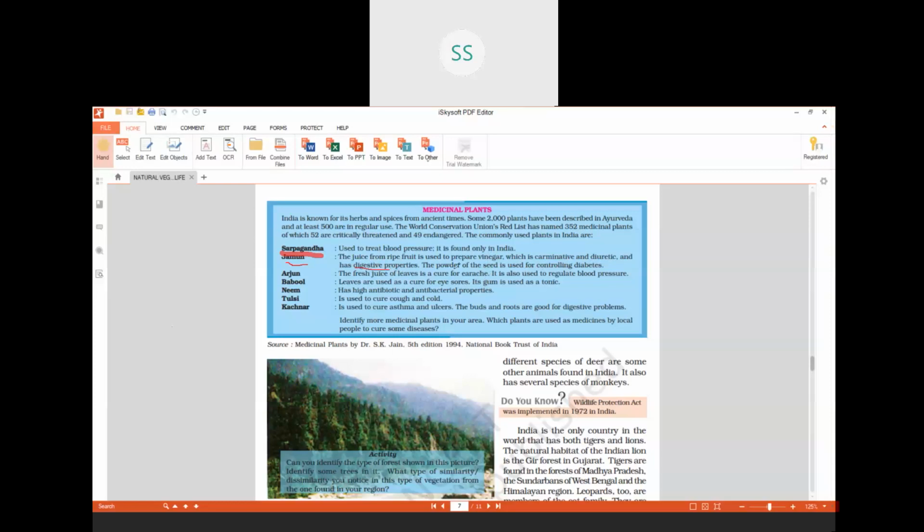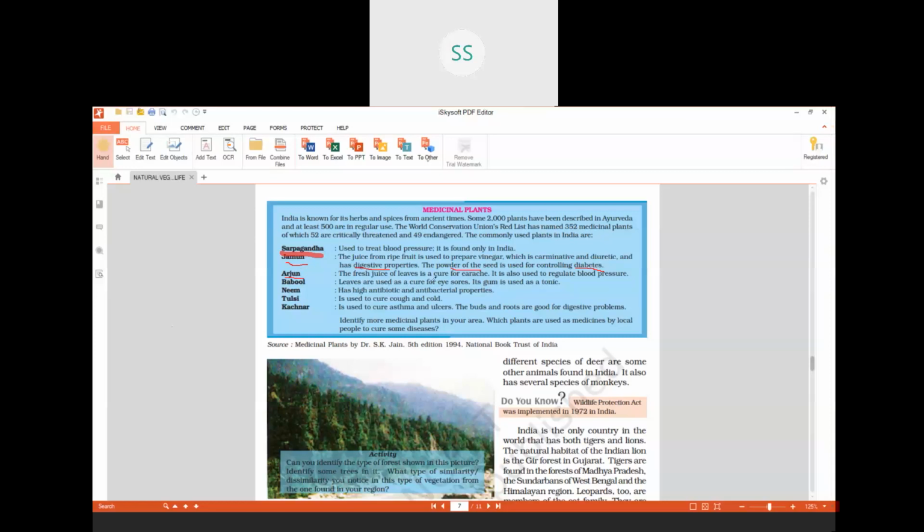The powder of the seed, even the seed is so good, is used for controlling diabetes. Again, children, you know what diabetes is. Many patients in the world are suffering with diabetes, which is an increase in the sugar level in our body.